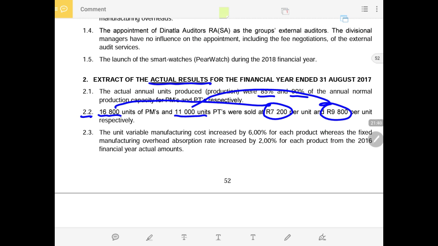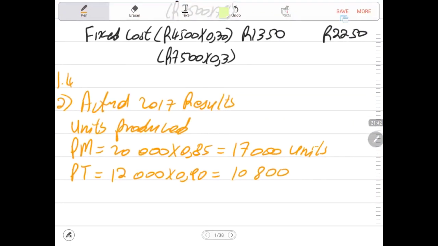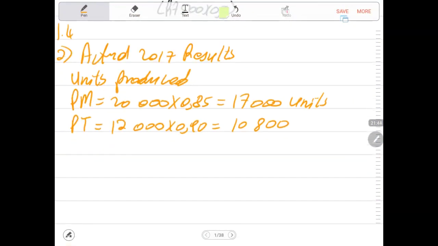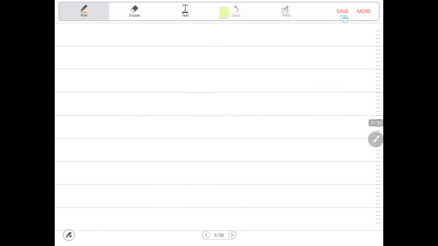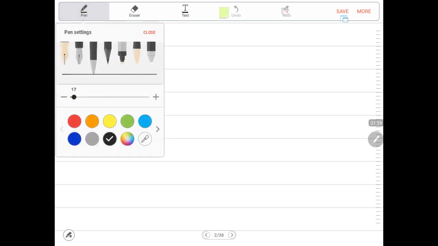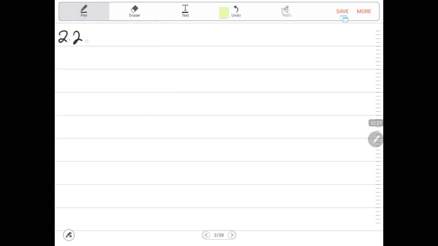closing inventory. Now let us calculate the 2017 closing inventory. Then now we are under 2.2, calculating the units that are left. 2.2.